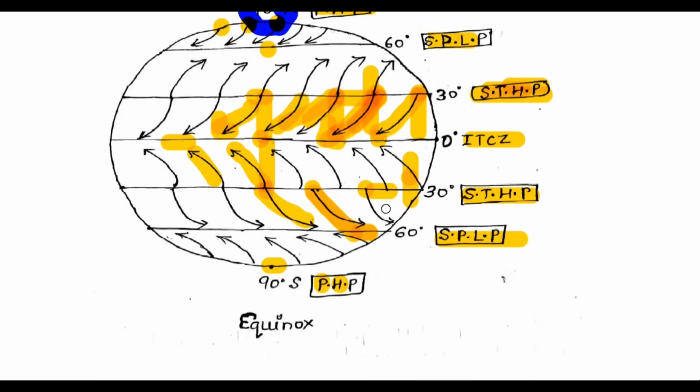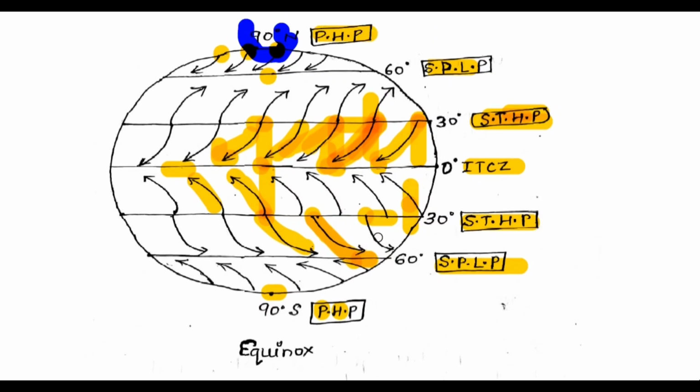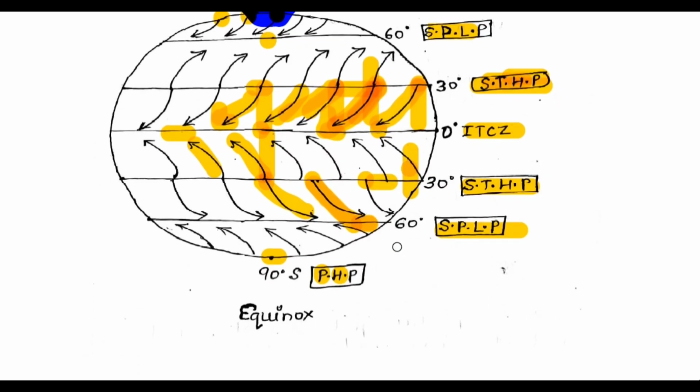Due to the rotation of the earth there is a formation of a force. Actually, the Coriolis force is not really a force, it is the deflection of the direction of the air and of liquids. So it always deflects.